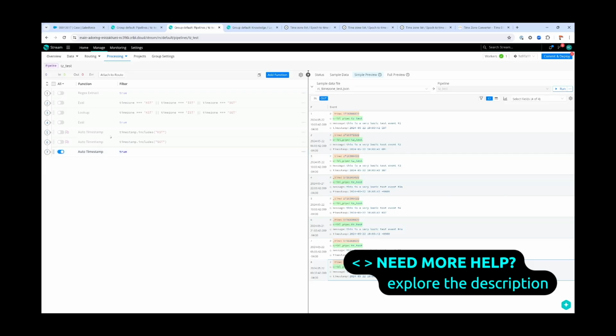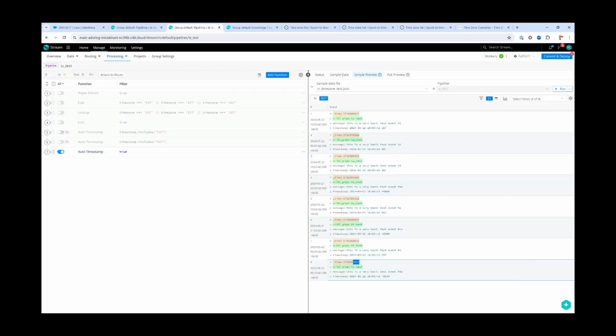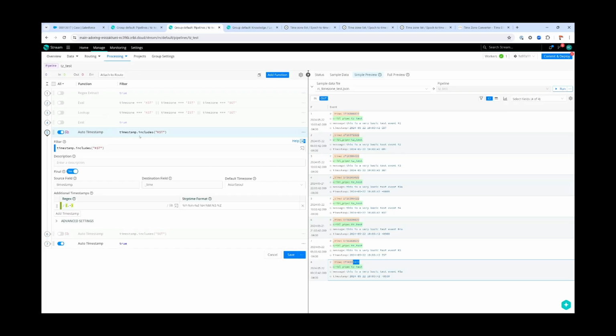So the first one would just be creating additional auto timestamp items that specifically look at that timestamp string. And really just everything else is the same, except you're setting a different default time zone. So when this lookup or conversion fails, instead of defaulting to a different time, it will work for this one. And if we run this one here, and here I've set the final flag to true, because we don't really have anything else going on below it.